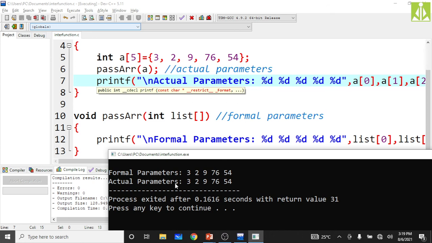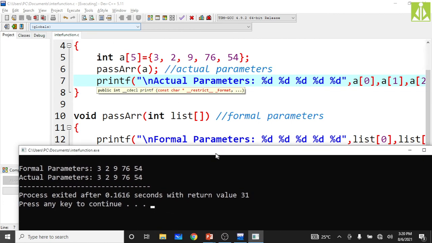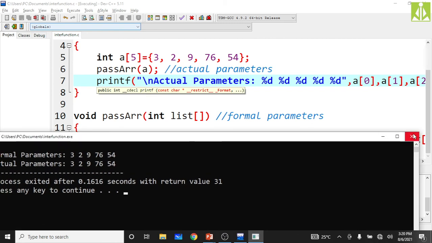We are getting 3, 2, 9, 76, 54, the actual parameters even after the function call. And inside the called function, the formal parameters, when we are printing list of 0, list of 1, we are getting the same values. So whatever values we have inside this array get copied from A to list. Hopefully you understood. So then close it.